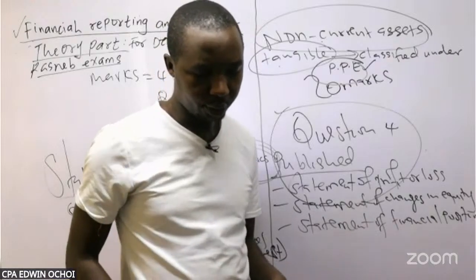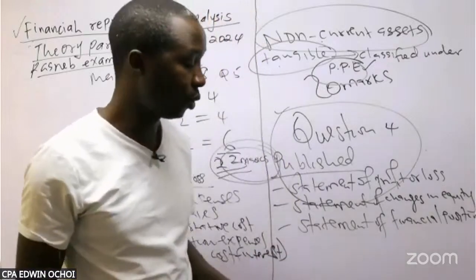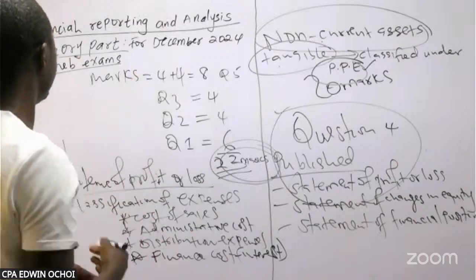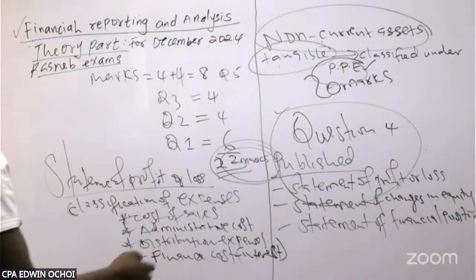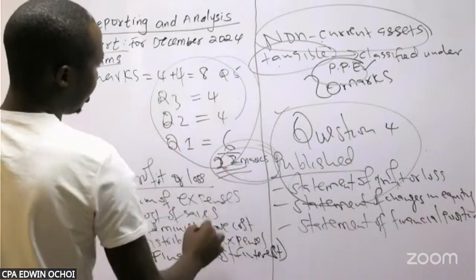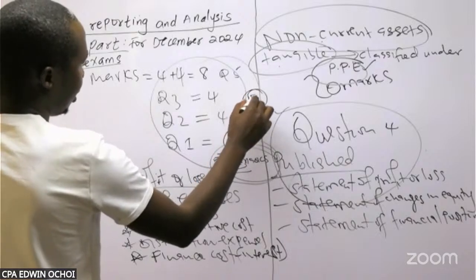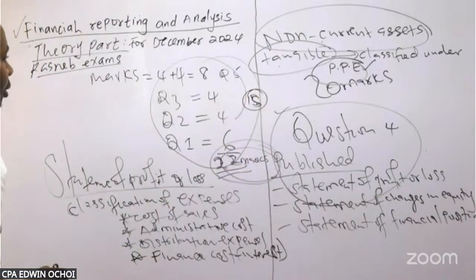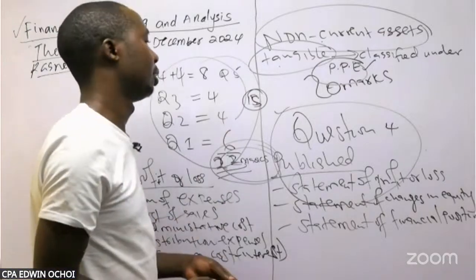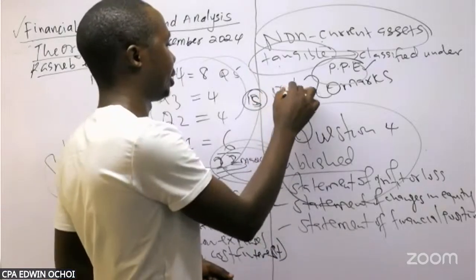So students of CPA, I think it was a nice session today, a short one. I wanted mainly to cover the theory part for the December 2024 Kasneb exams. We have done. I have seen that it was having 22 marks. 22 marks are a lot. Even if you get 15 out of the 22, you are okay with that. If you get 15, from the other computational areas you look for the 35, because the pass mark is 50%.